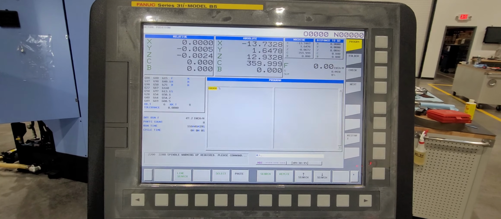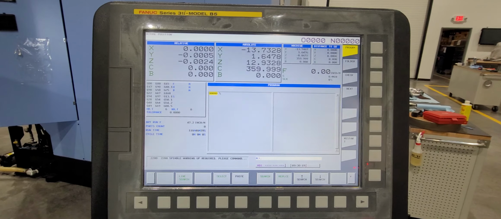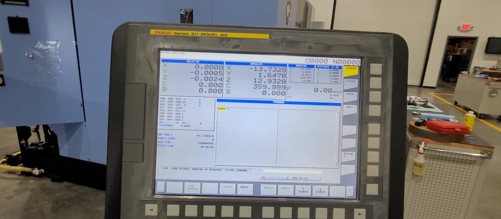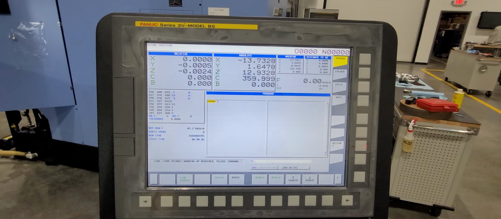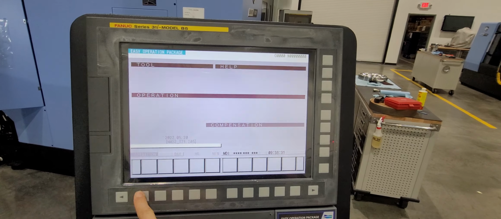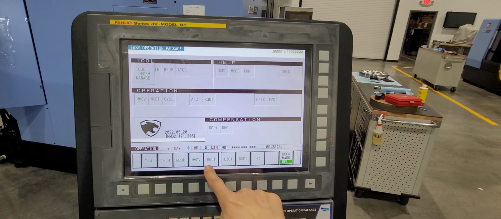This video will show you how to set GUI setting data. Press the custom one key to access the EOP screen. Go to EOP main and then select GUI.